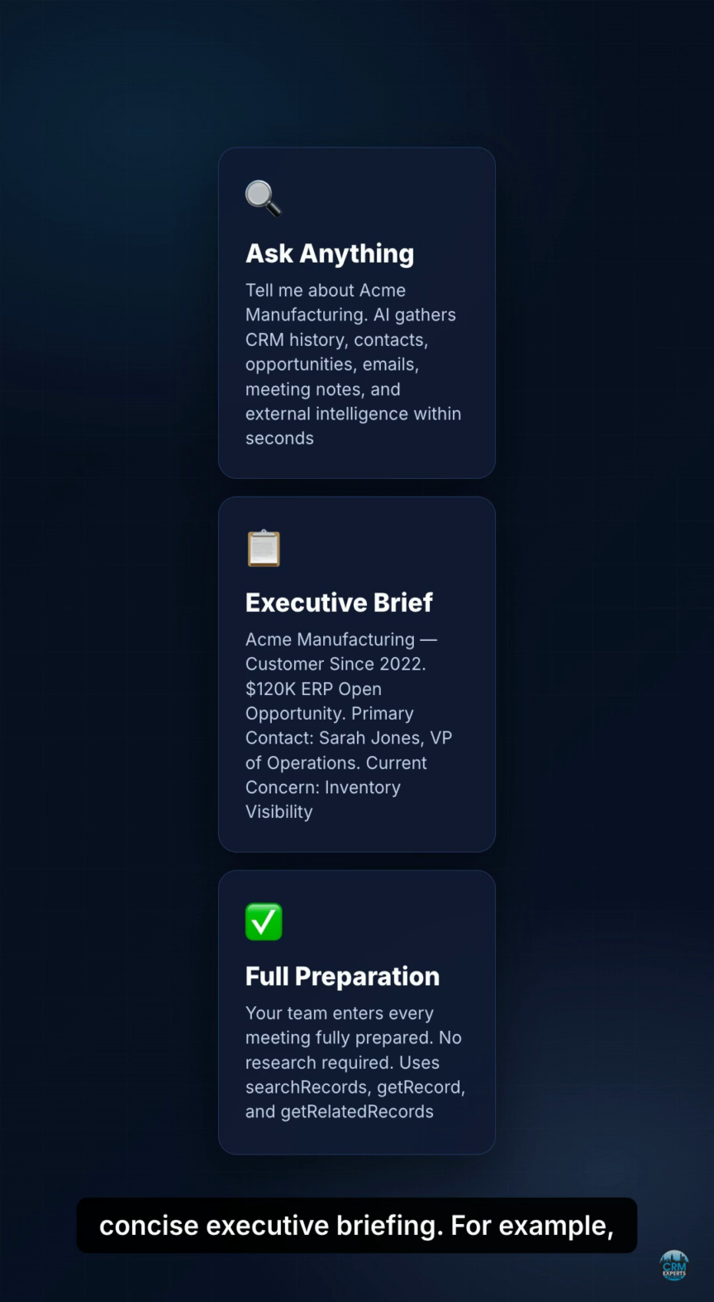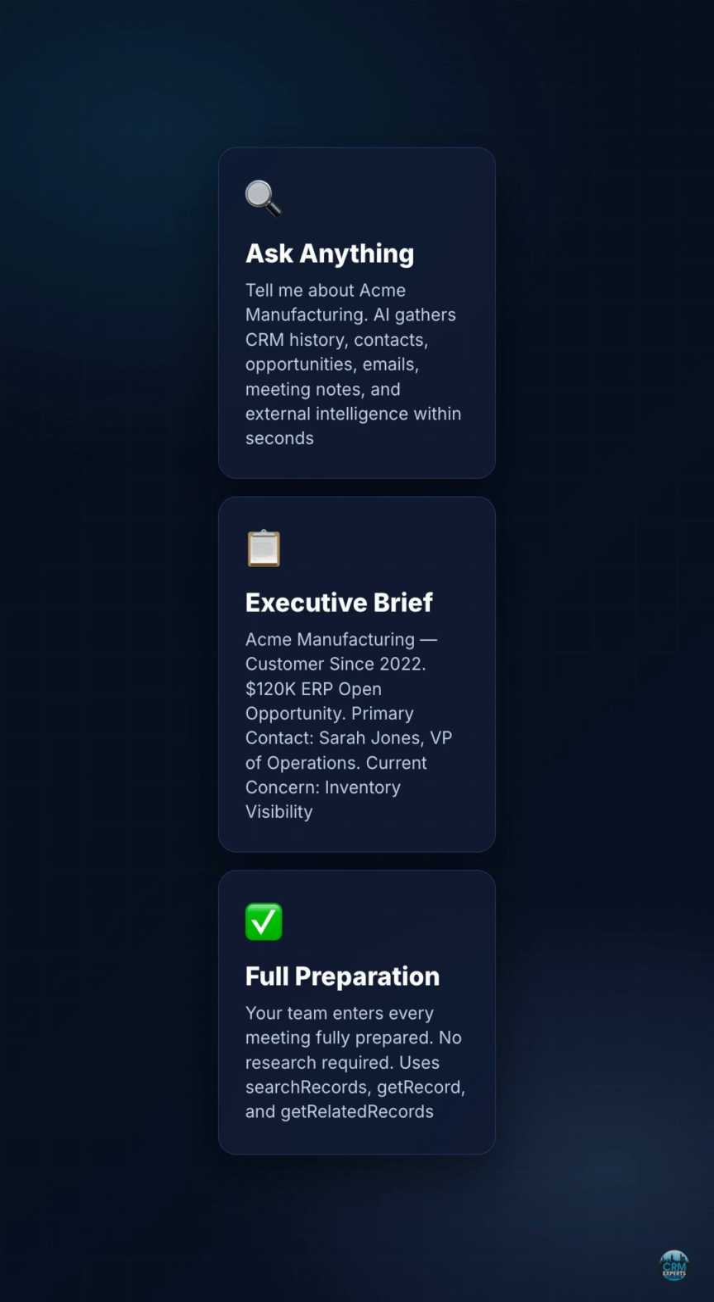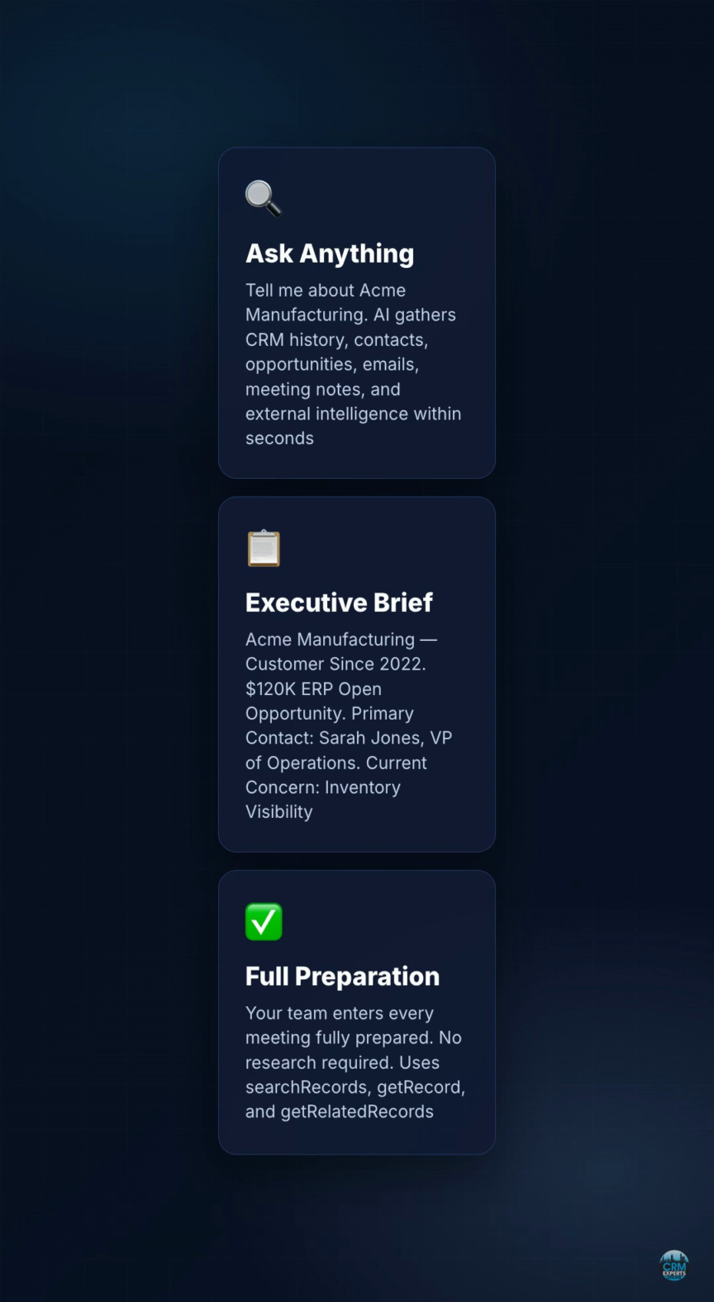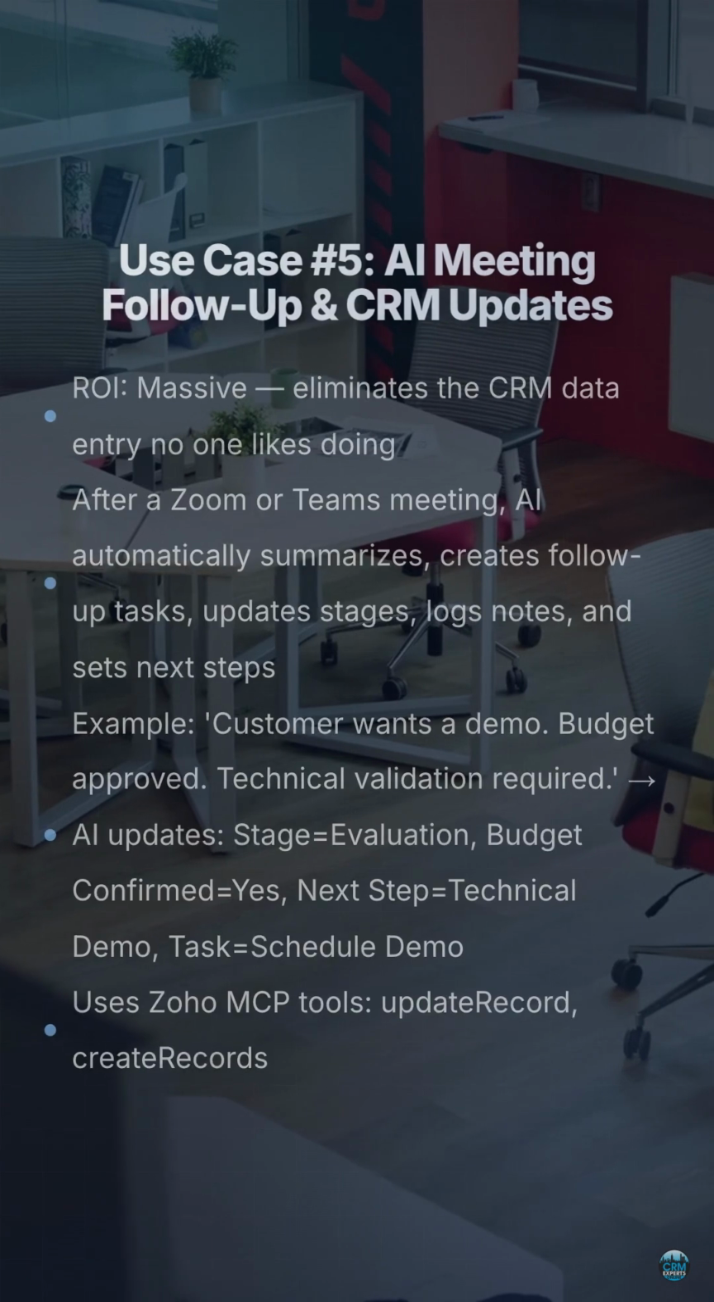For example, Acme Manufacturing, customer since 2022, has a $120,000 ERP open opportunity with primary contact Sarah Jones, VP of Operations, whose current concern is inventory visibility. Using Zoho MCP tools like Search Records, Get Record, and Get Related Records, your team enters every meeting fully prepared with no research required.